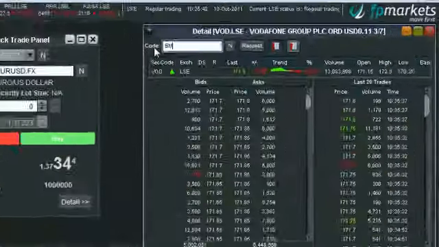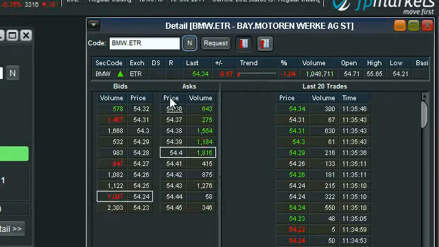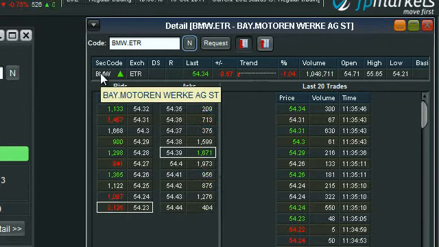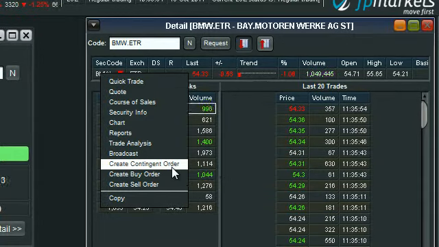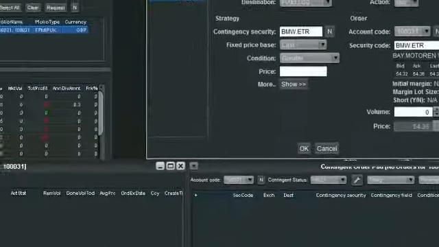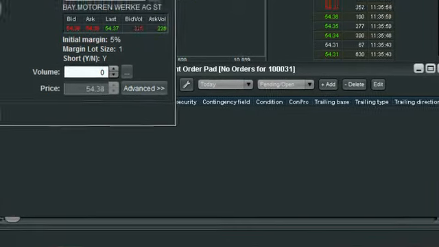Let's change stocks. Let's say we want to trade BMW on the Frankfurt Stock Exchange. Now, in this instance, to create a contingent order is very, very similar to creating a standard buy order. We want to right-click on the code and head down to Create Contingent Order. Alternatively, we can also create it from our Contingent Order Pad. Here we can see Add, and if we click Add, it will also generate us a Contingent Order Pad.